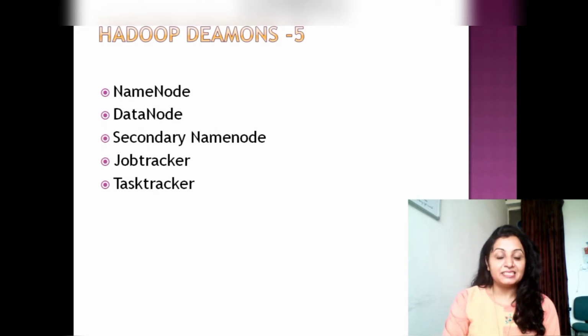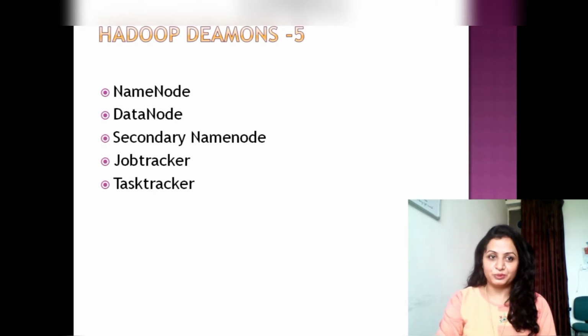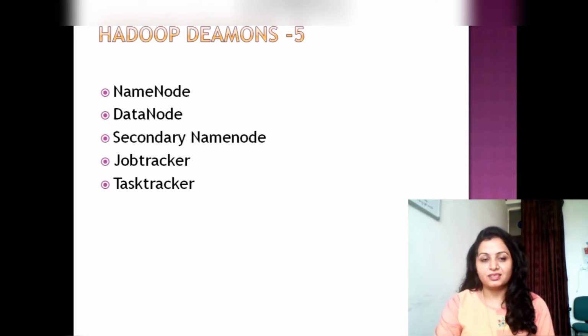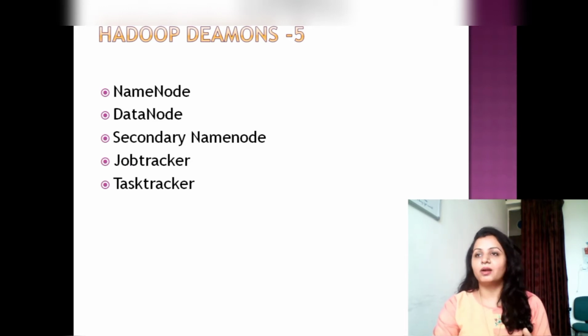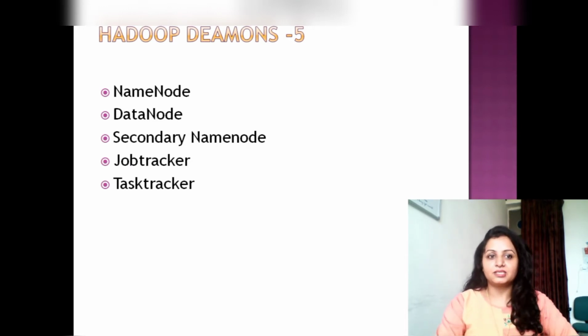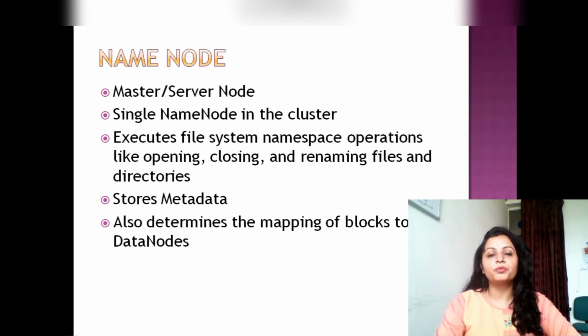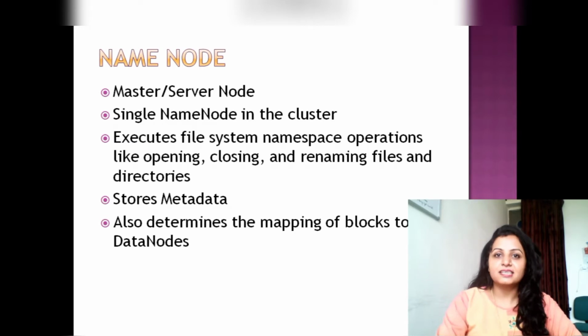So let's discuss the 5 daemons of Hadoop. What are daemons? Daemons are the processes which run in the background. These are the services and processes which run in the background in Hadoop, and these essential parts are name node, data node, secondary name node, job tracker and task tracker. Let's discuss them one by one.